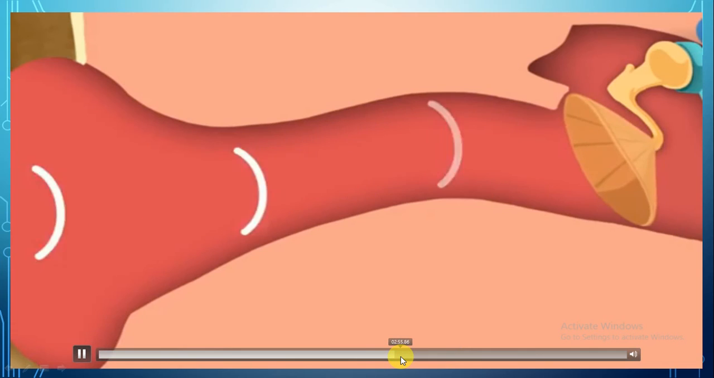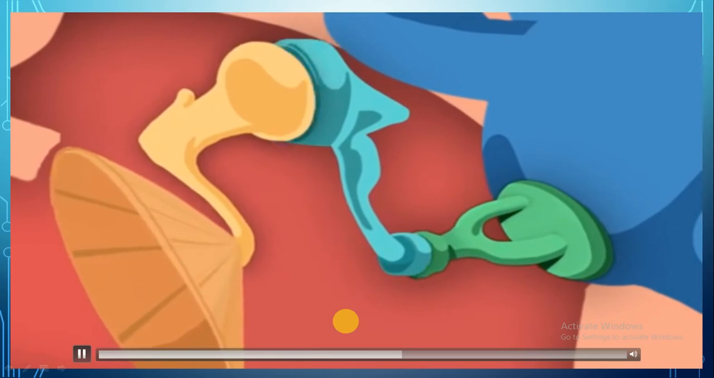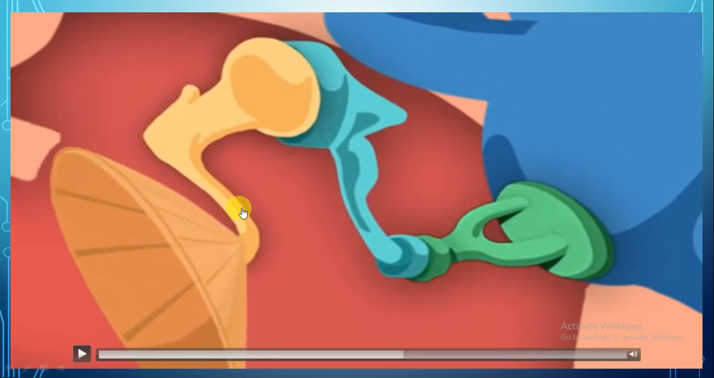When the eardrum vibrates, it moves a set of 3 tiny bones on the other side. So we have here the ear bones. They are 3 tiny bones, as you see. And these are the small bones, okay? The smallest bones in the human body.